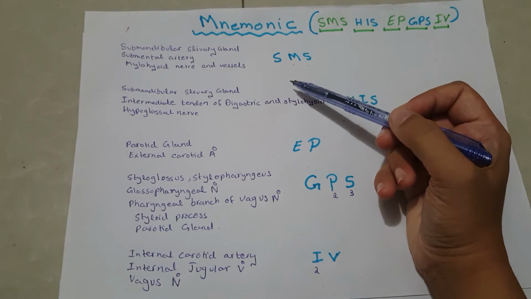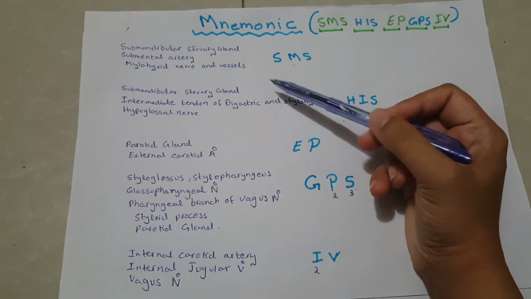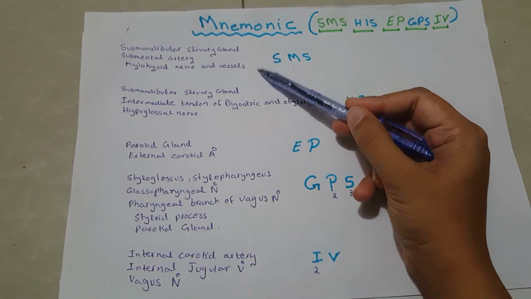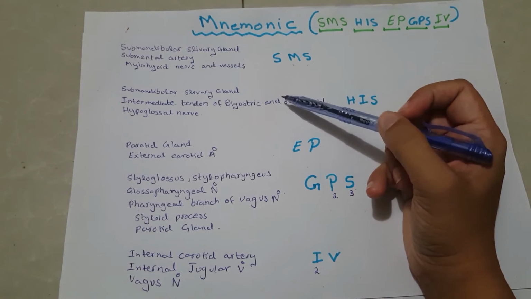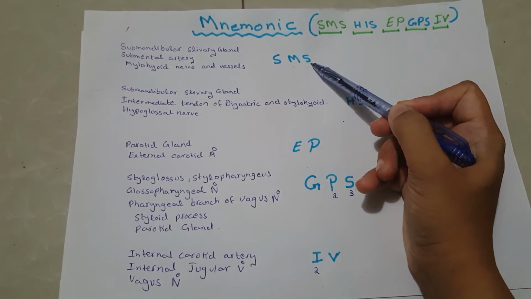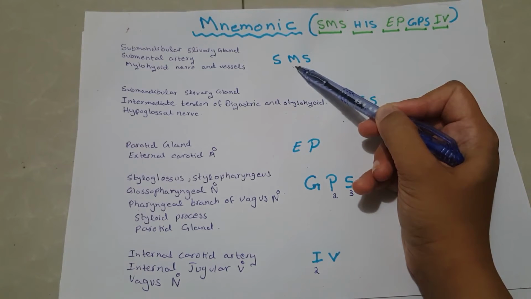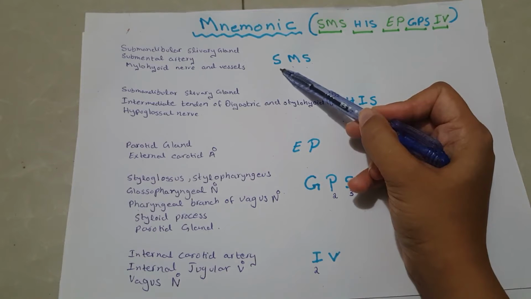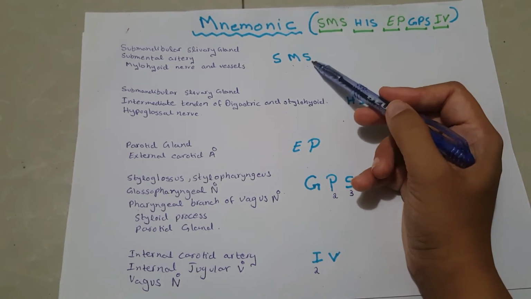Anterior part of the digastric triangle, superficial to the mylohyoid muscle. So these three structures are present superficial to the mylohyoid muscle: submandibular salivary gland, submental artery, and mylohyoid nerve and artery. Submandibular salivary gland can be seen in the digastric triangle.